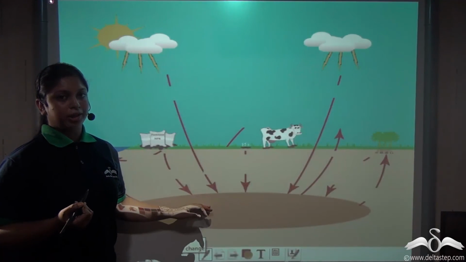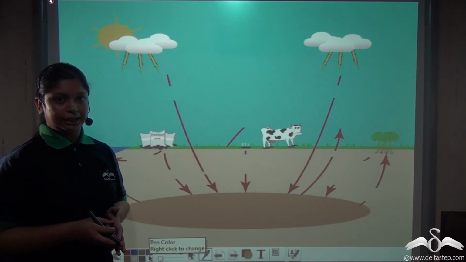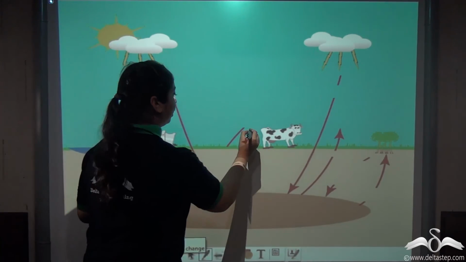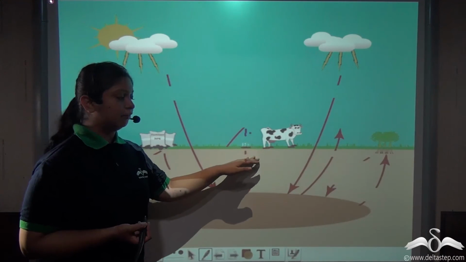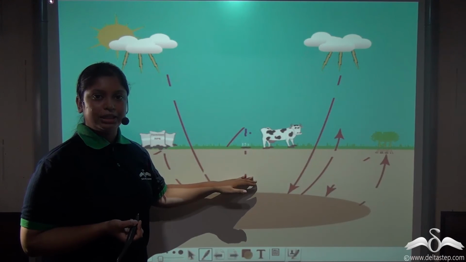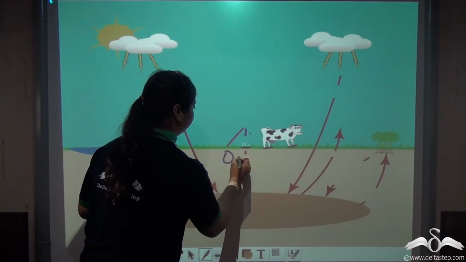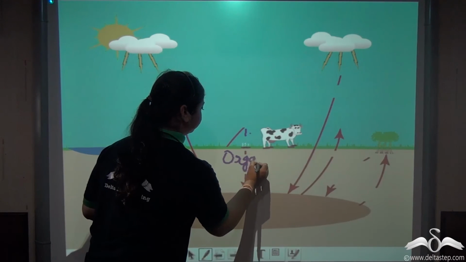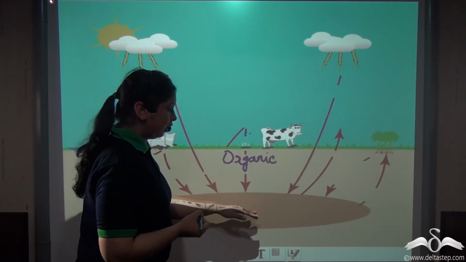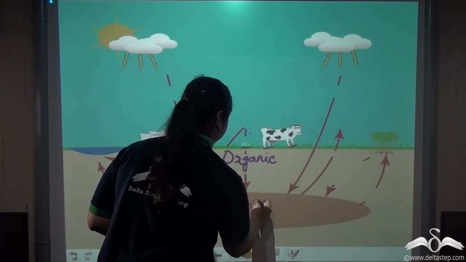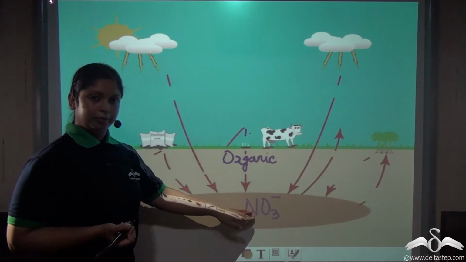So, from this picture, let us sum up what we have learned so far about the nitrogen cycle. So, firstly, the dead remains of plants and animals are converted into soluble nitrates with the help of bacteria. So, the organic nitrogen is converted by bacteria into soluble nitrates, that is NO3 minus.